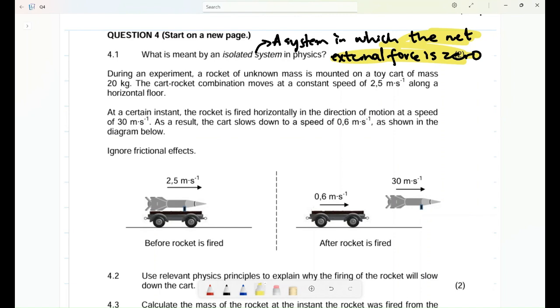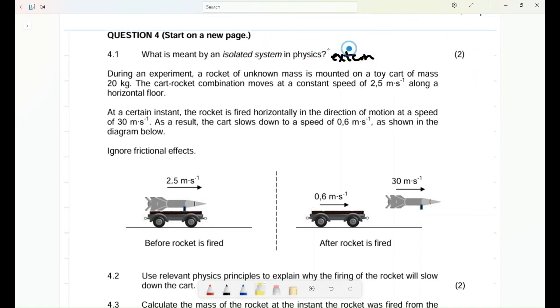Even if they were to ask you, is this system isolated? If there is friction, no. Why? There is an external force. If there is no friction, and no external forces like applied force and tension, and they ask you, is this system isolated? Yes. Why? There are no external forces. This is nice.